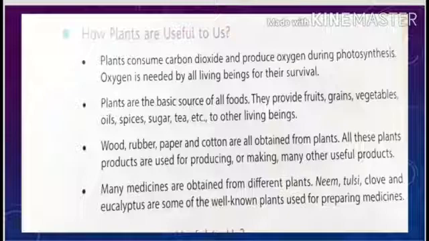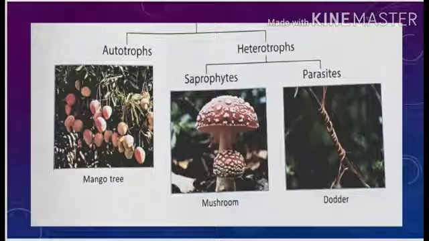Now come to the last one. Many medicines are obtained from different plants. Neem, tulsi, clove, and eucalyptus are some of the well-known plants having medicinal value. So dear student, this is all about the classification of plants.